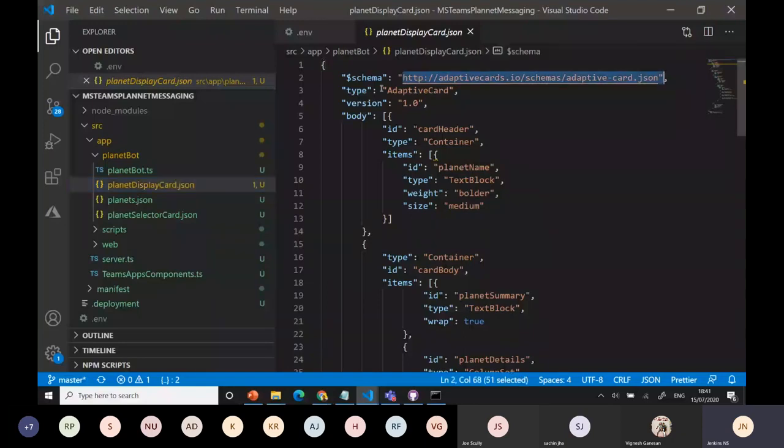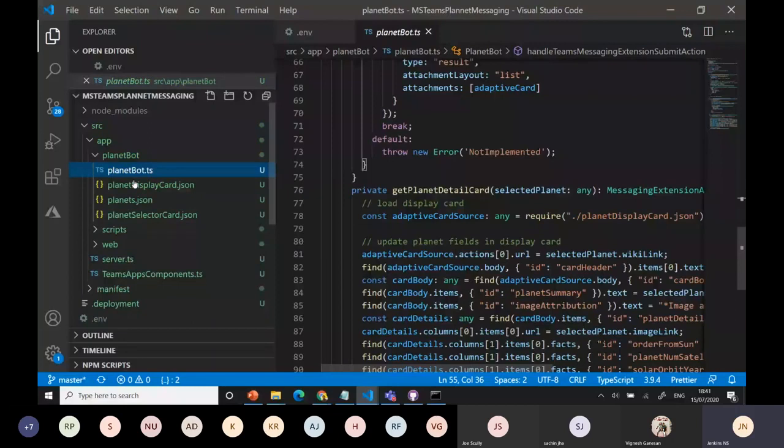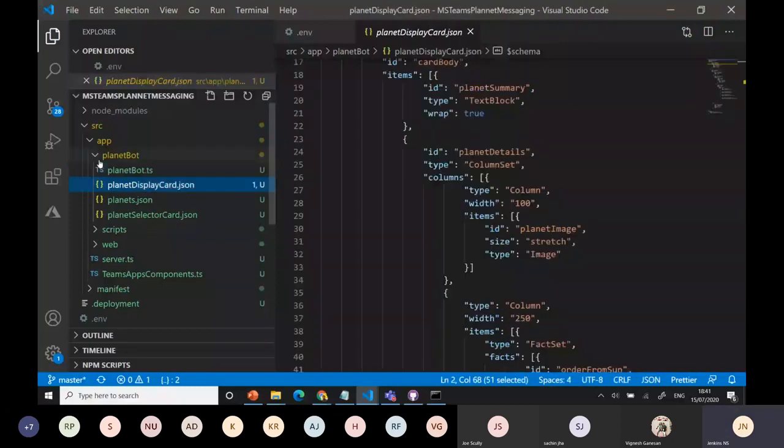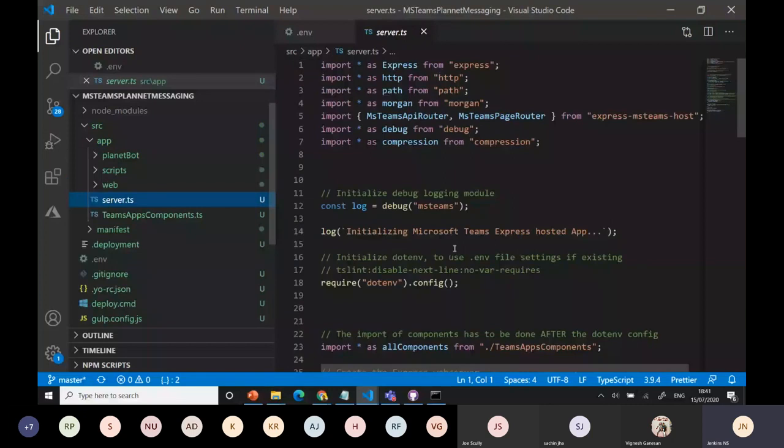Okay, now we got these two things. I want to modify this part. Fine. I have the server part. I need to call some information. I'll just use the same thing here.